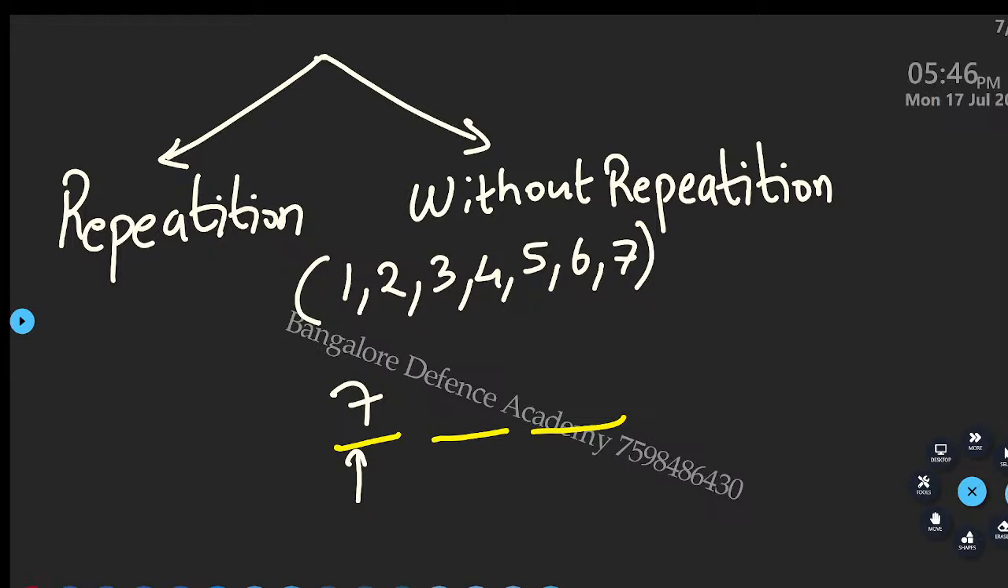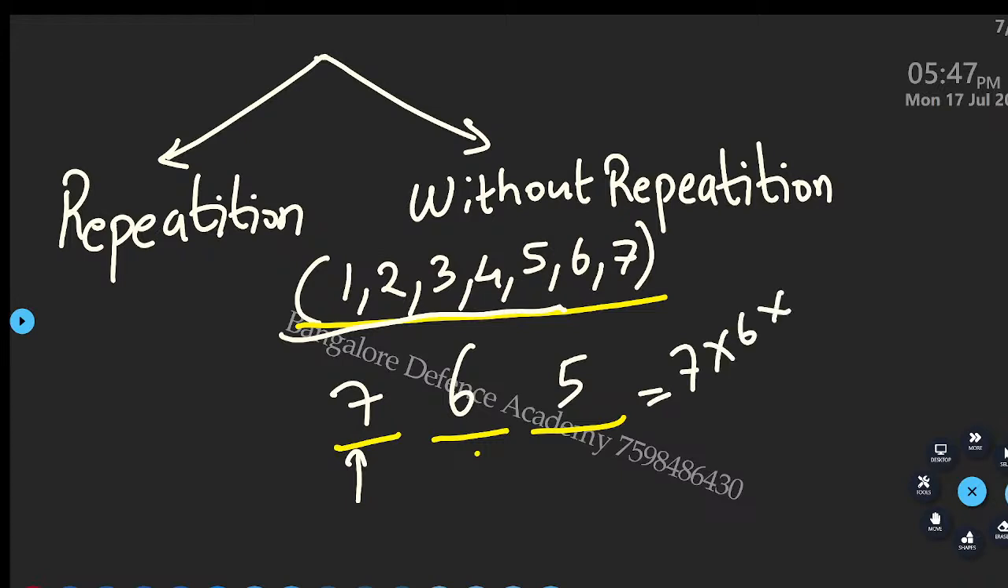Now I say one condition. If you use one number, once again you should not use that number. One number is gone. Again you should not use that number. Now tell me, starting, how many numbers were there? 7. One number you used. How many remaining? 6. Now how many possibilities? 6 possibilities. Now how many remaining? 5. Now how many possibilities? 5. So now what I can do, 7 into 6 into 5 gives me 210. So how many 3 digit numbers can I make? 210.